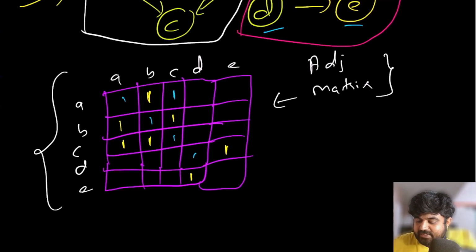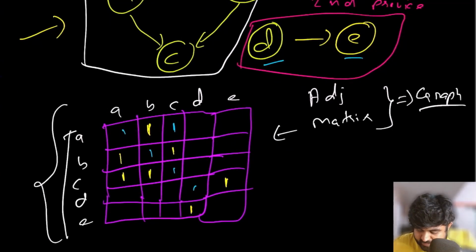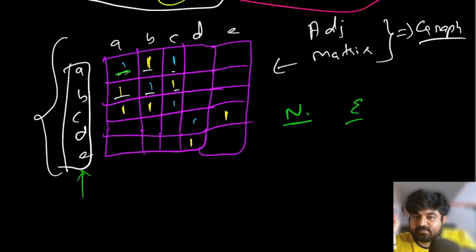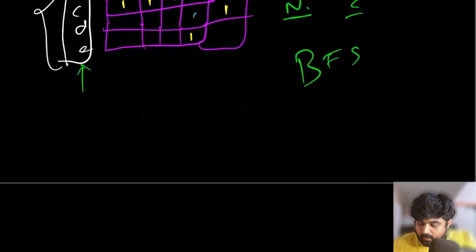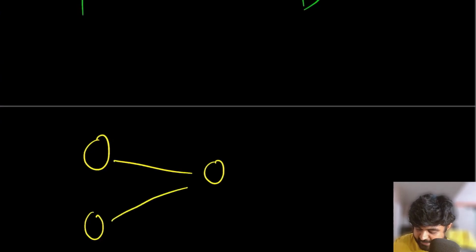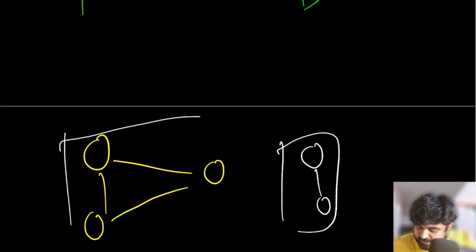An adjacency matrix is one more way to represent a graph. Since it is one more way to represent a graph, rather than considering these as cities and connections between them, let's think of these as nodes and edges, where nodes are the cities and edges are the connections between them. Now this becomes a very simple problem that we can solve using BFS quite easily. The whole problem statement now becomes: we need to identify how many connected components exist inside any given graph, and we return that number as the answer.